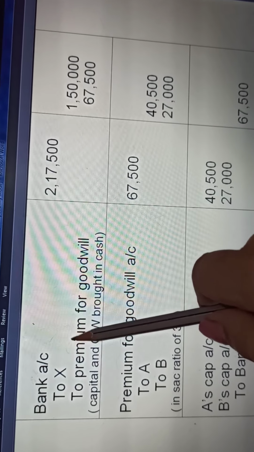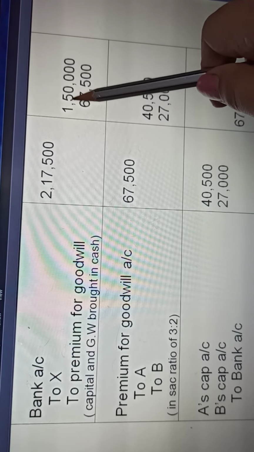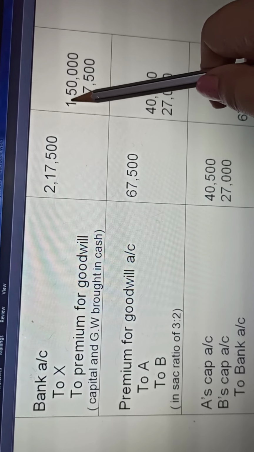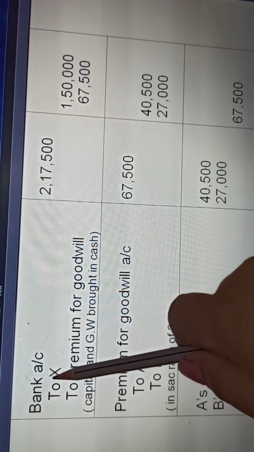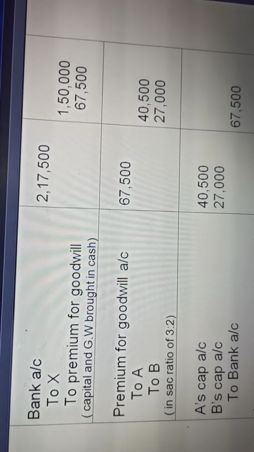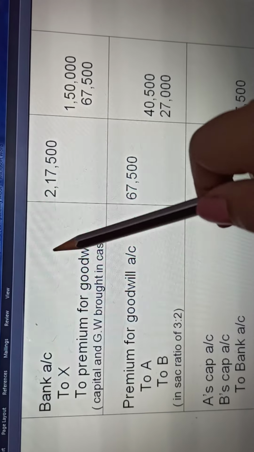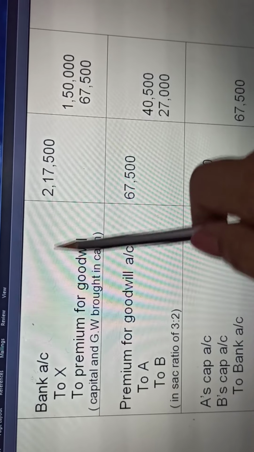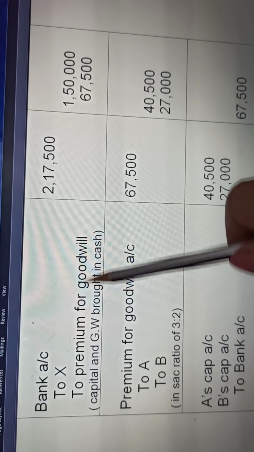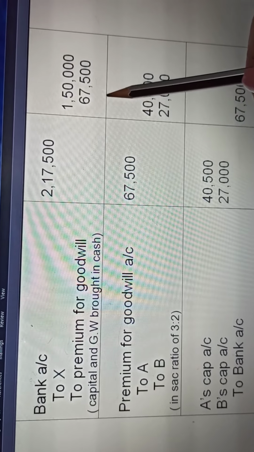Bank account debit for the total amount, to X's capital account for the capital, and to premium for goodwill for the goodwill that is brought. Bank account for the total amount.